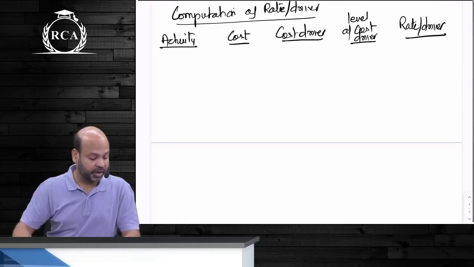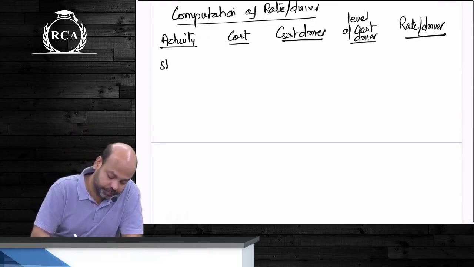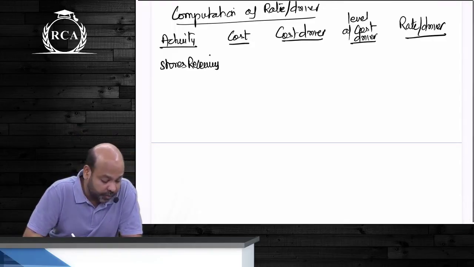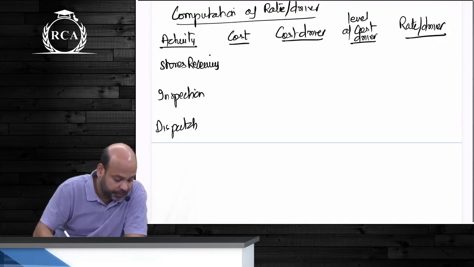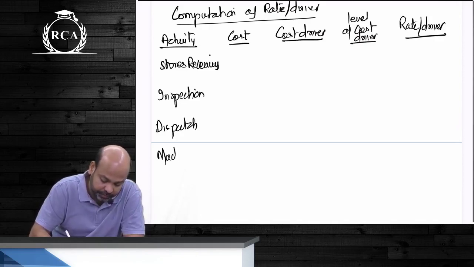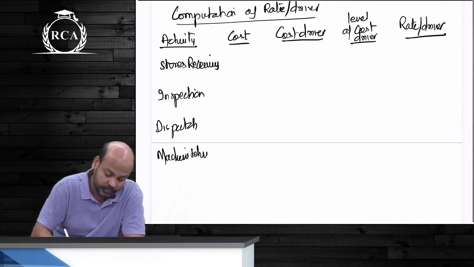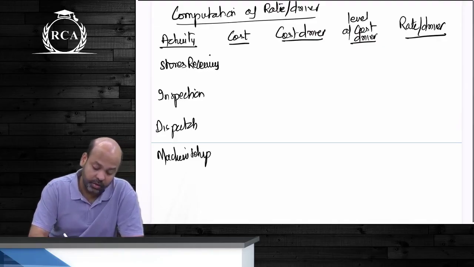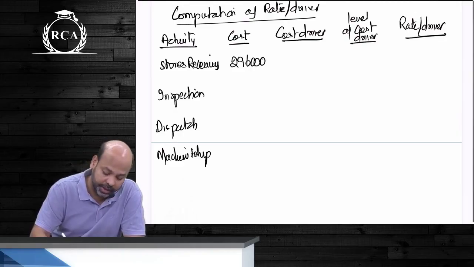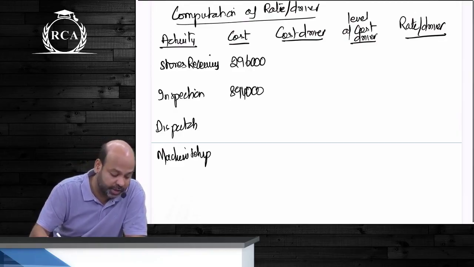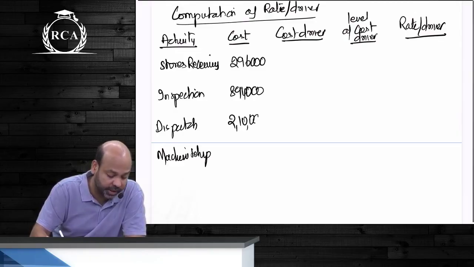What are the 4 activities that we have beta here? Stores. एक काम करो बेटा, लिखना बंद करो, सुन लो. There are 4 activities that are given in the question, guys. We have stores receiving, we have inspection, we have dispatch, and we have machine setup. समझ में आ रहा ना बेटा तनिष? What is the total cost, guys, of stores receiving? 2,96,000 already identified in the question. Inspection cost is also identified, guys, and dispatch cost is also identified.